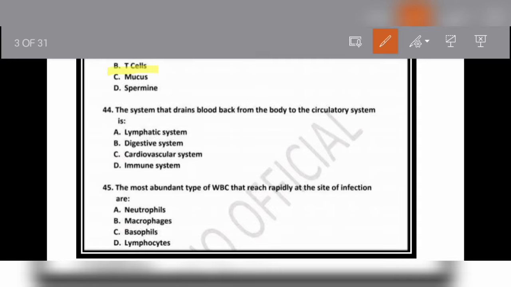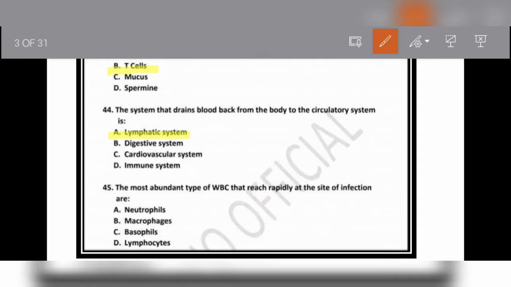This lymphatic system is present all over the systems of the body except the central nervous system, means except brain and spinal cord, and it drains 15% of the blood back to our circulatory system. But keep in mind that this fluid is devoid of red blood cells. The lymph is isotonic to the plasma. So here the correct option will be the lymphatic system of the body that drains blood back from the body to the circulatory system.